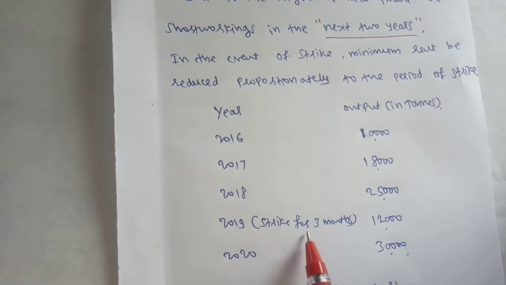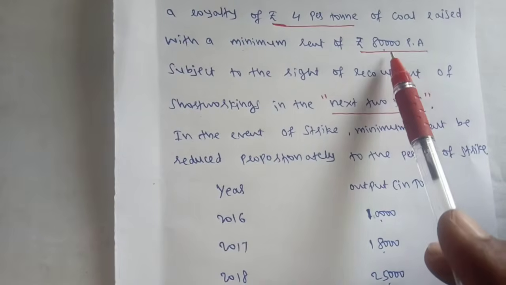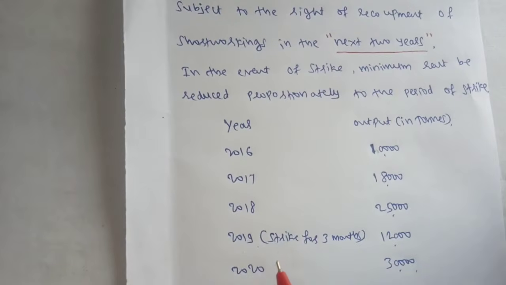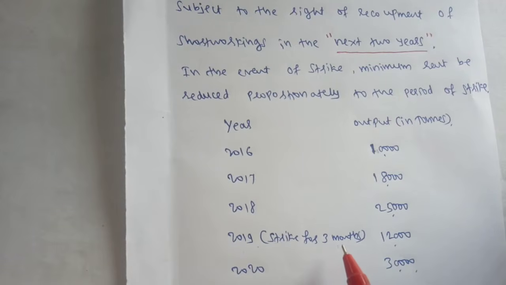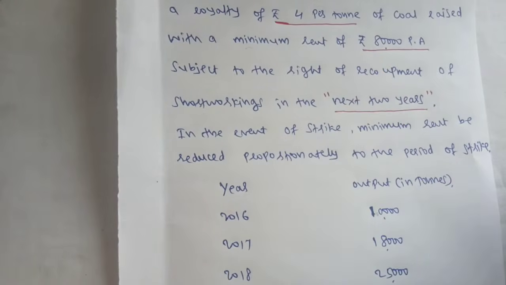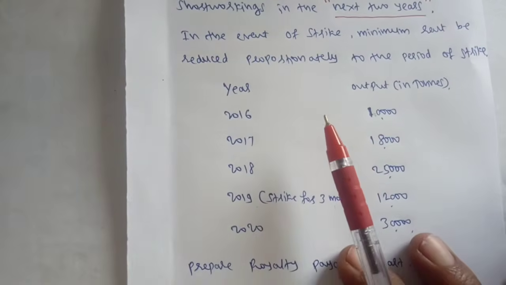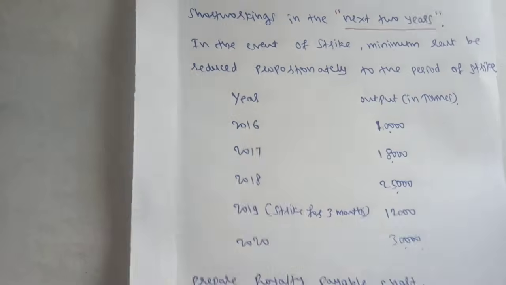Okay, so in the year 2019, there is a strike for 3 months. For 12 months, 80,000 is minimum rent. Here strike is for 3 months, so we have to reduce 3 months from 12 months, so 9 months. So we have to ascertain minimum rent for 9 months. Okay, this is the information given, and with this information we have to prepare a royalty payable chart. So the problem is a simple one.